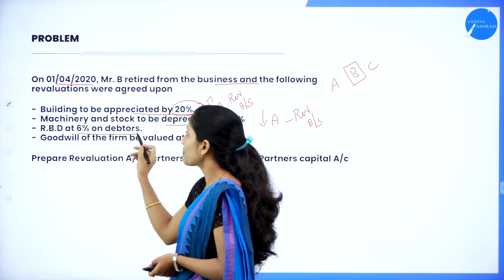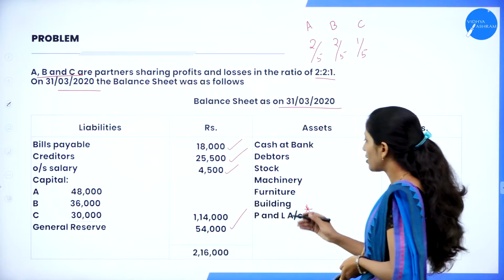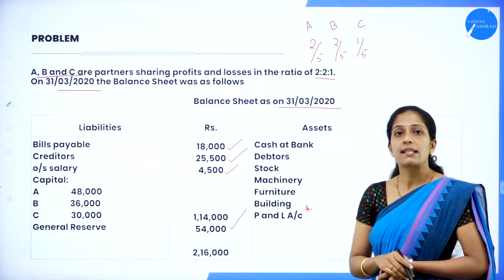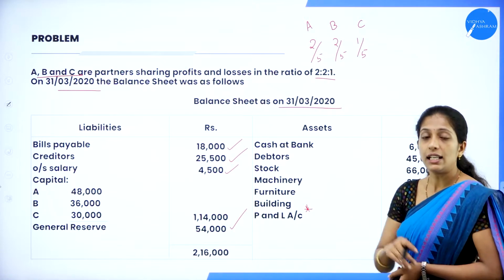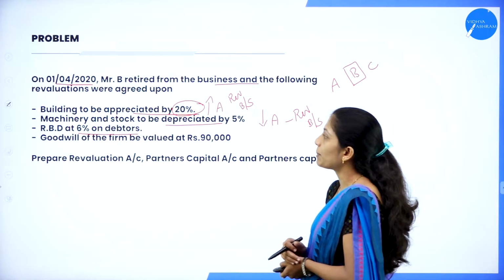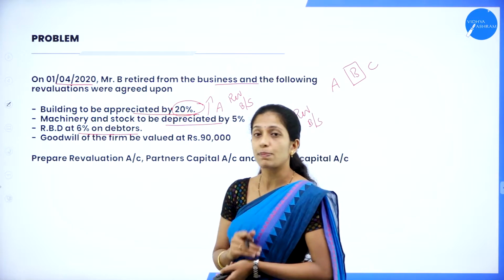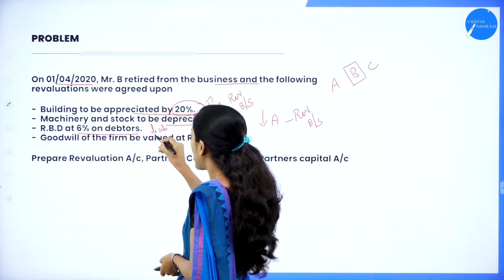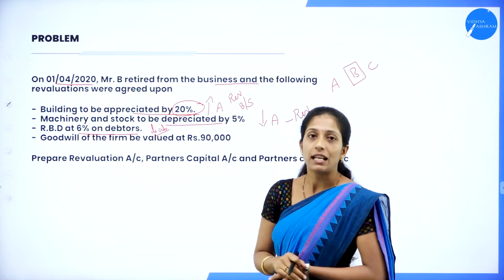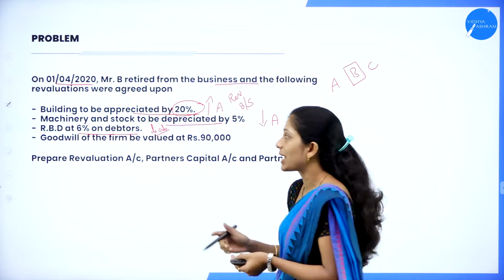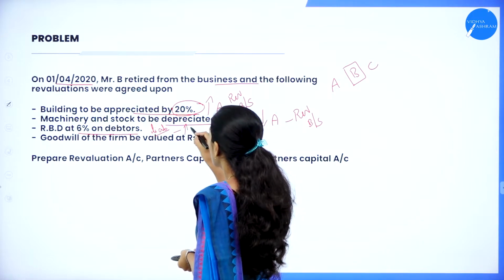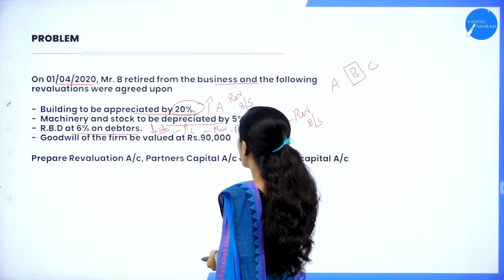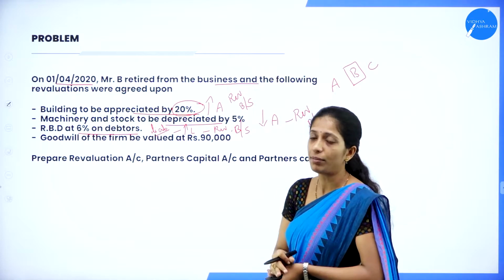Next, RBD at 6% on debtors. Now if you see the balance sheet, they have not given reserve for bad debts. RBD is nothing but what? Reserve for bad debts. They have not given it here. Now they are telling that we have to create RBD at 6% on debtors. So whatever is deducted from debtors is treated as liability. So now RBD is a liability, a new liability has entered into the business. So increase in liability. Where do we record? In revaluation account and it has to be recorded in the balance sheet, that is deducted from debtors.